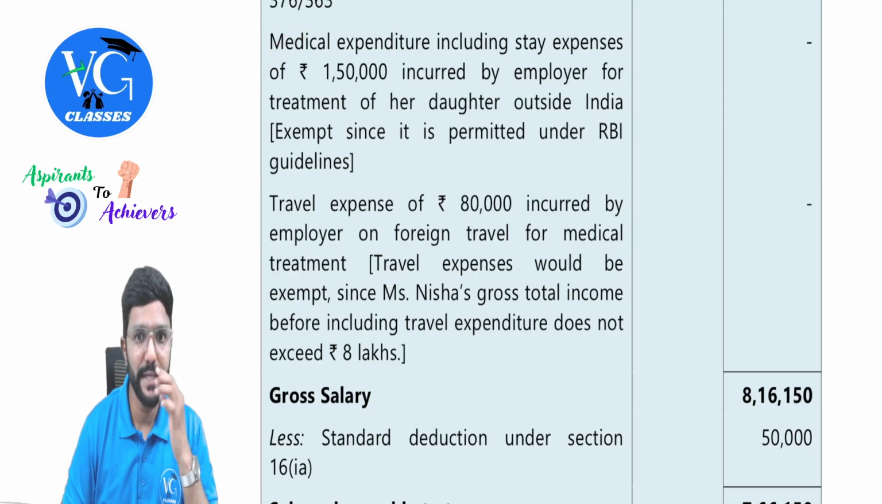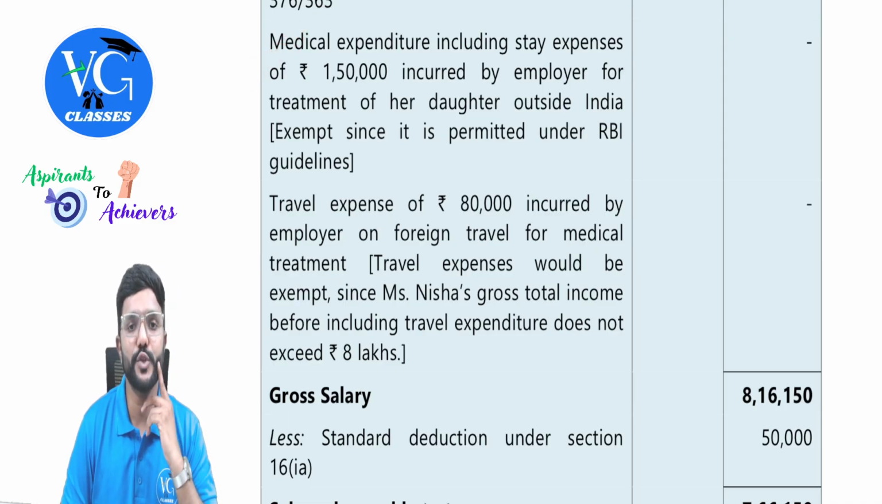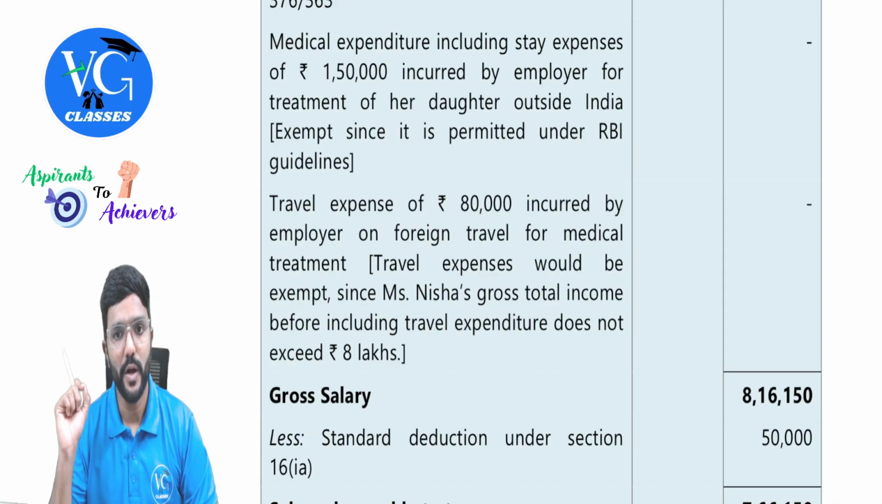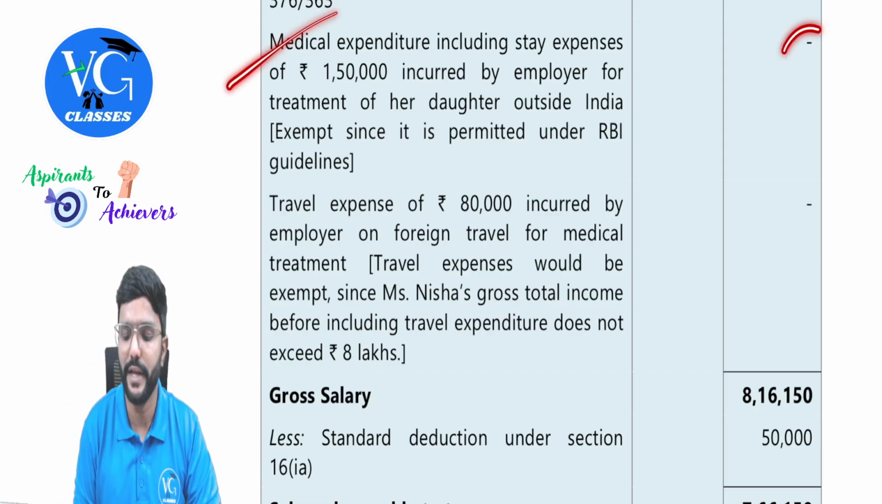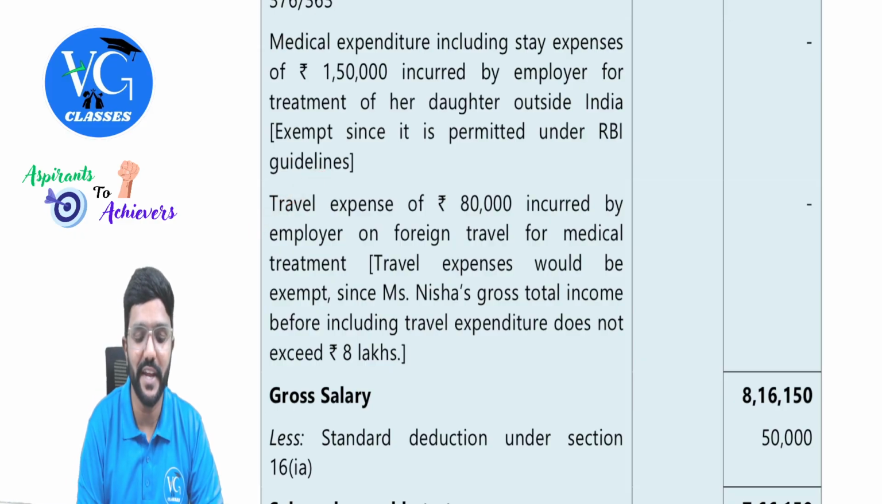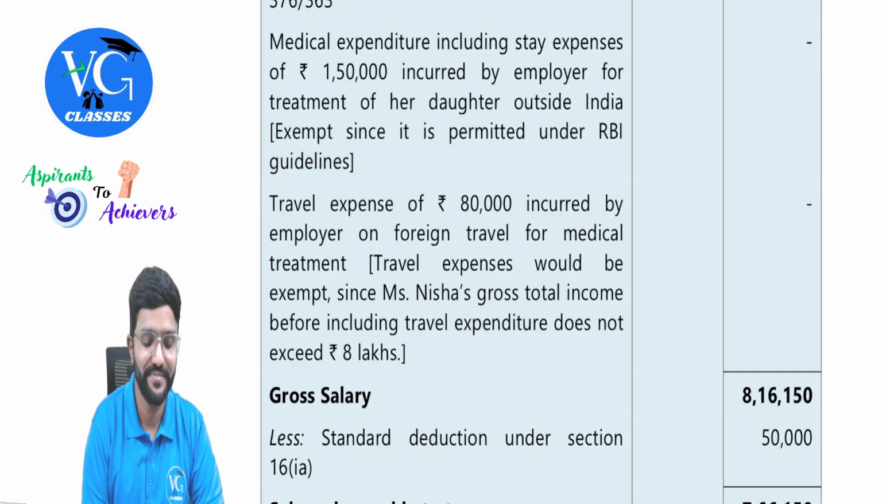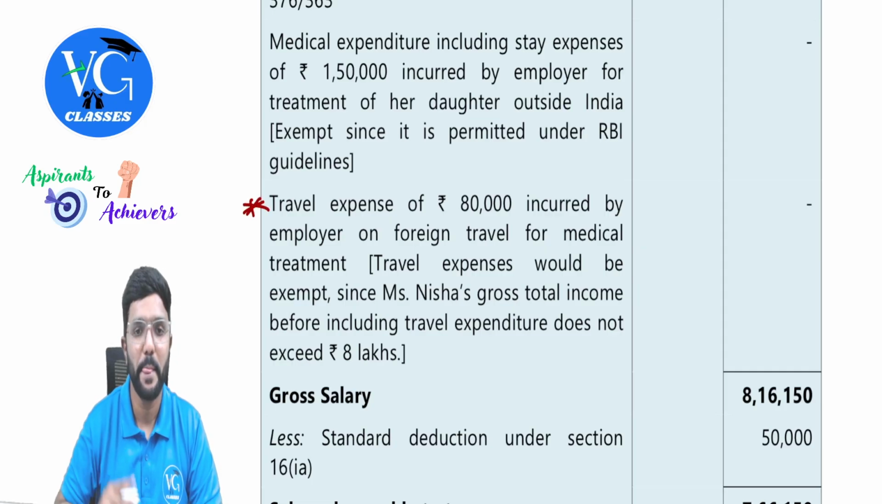Yes. Medical expenditure incurred, including stay expenses of 1,50,000 incurred by employer for treatment of her daughter outside India, exempt as it is permitted under RBI guidelines. Okay, fully exempt. Next, travel. This is tricky, guys. This is the trickiest thing here. Why, I will tell you.